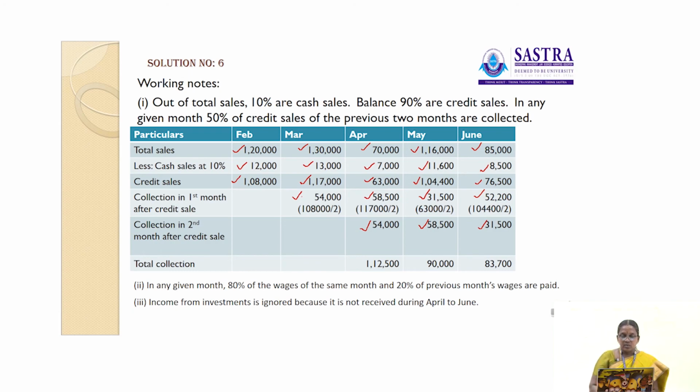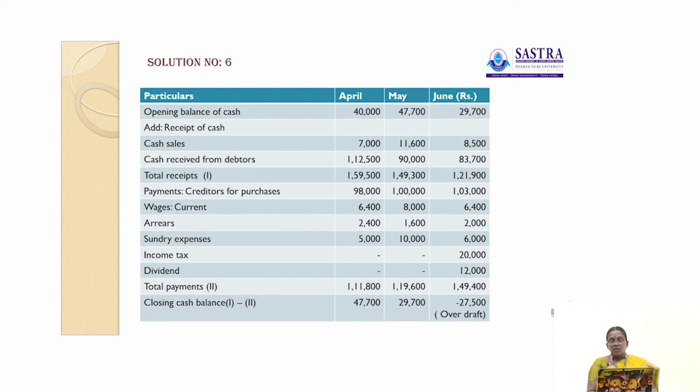Okay. So in any given month, 80% of the wages of the same month and 20% of the previous month wages are paid. Income from investment is ignored because it is not received during April to June.